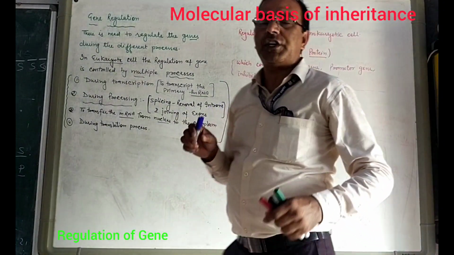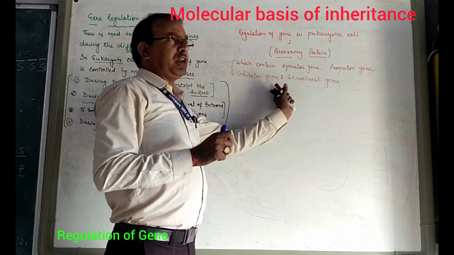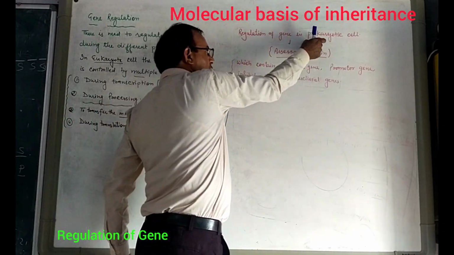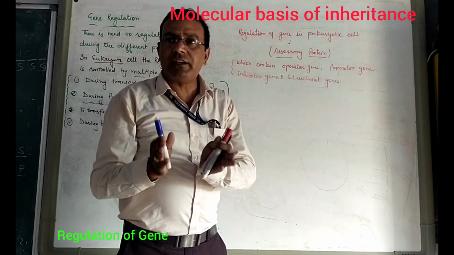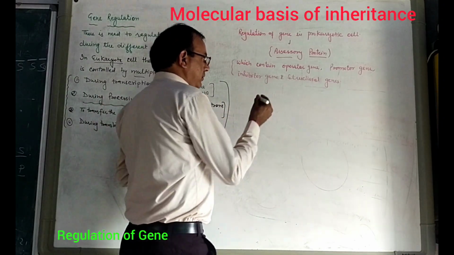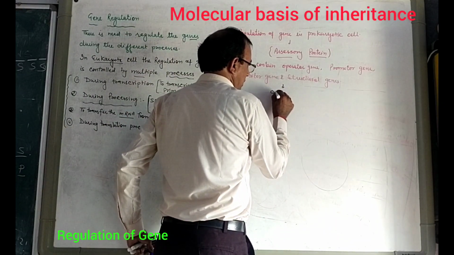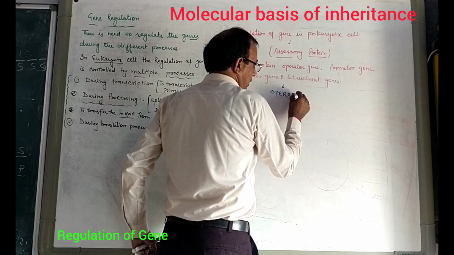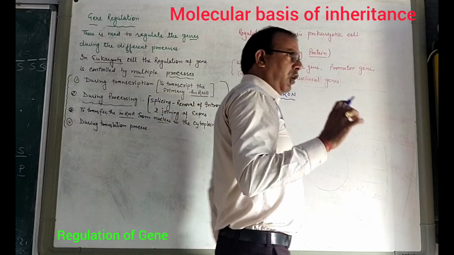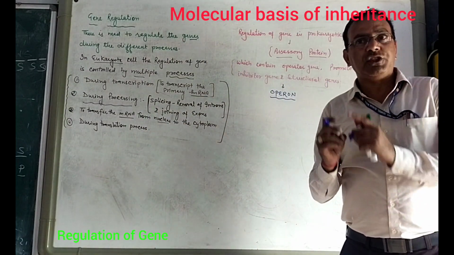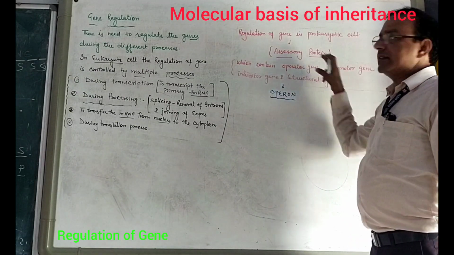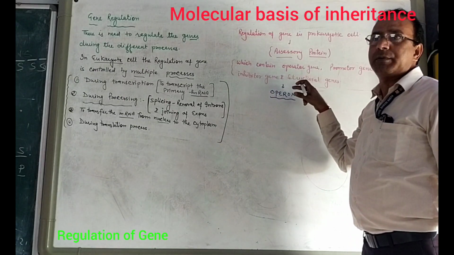How can gene control take place? There are two types of system in prokaryotes which regulate the gene. That system is called operon. What is operon? In the prokaryotic cell, regulation of gene is controlled by these accessory proteins that contain this type of genes.